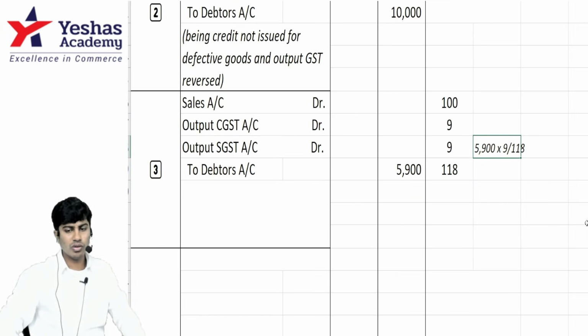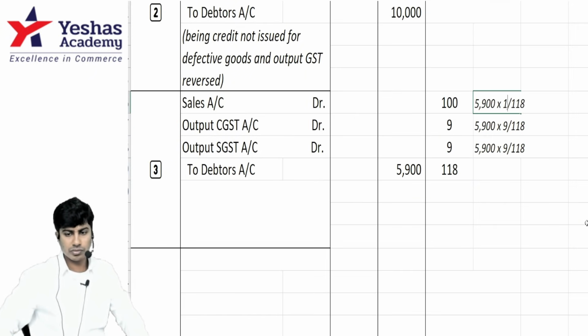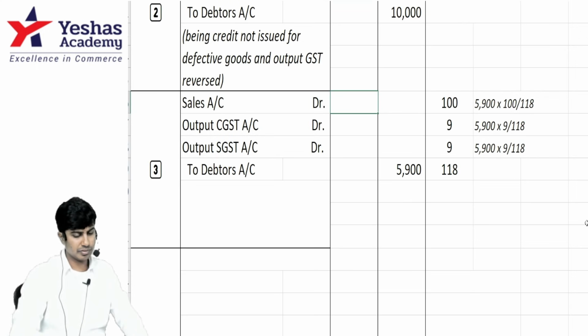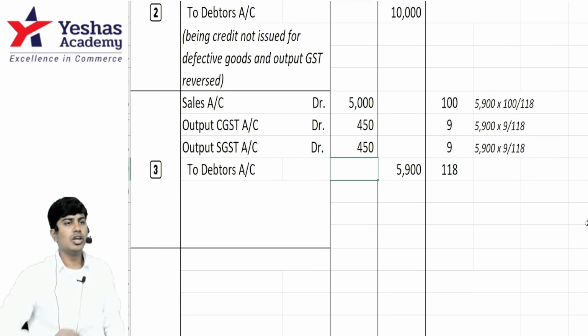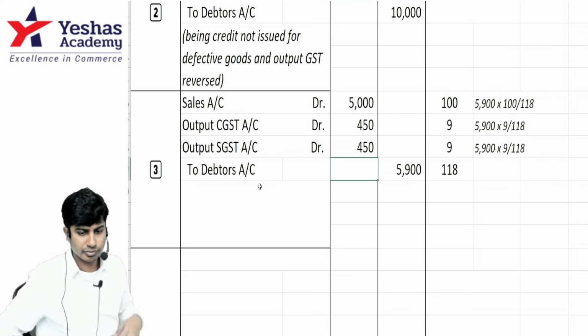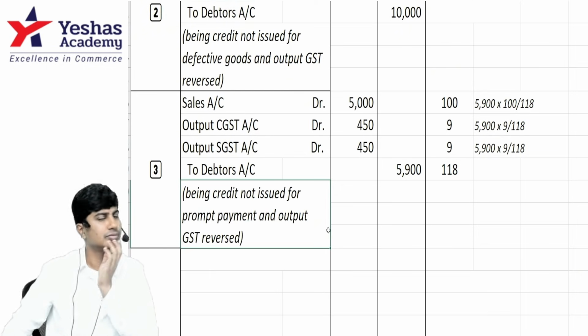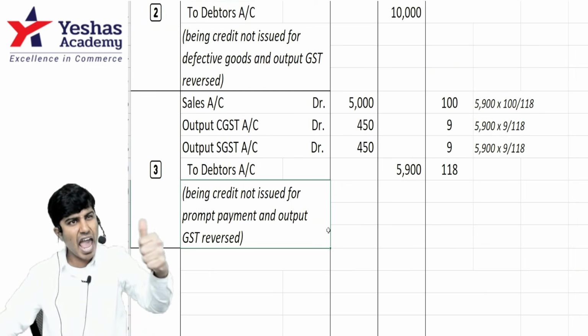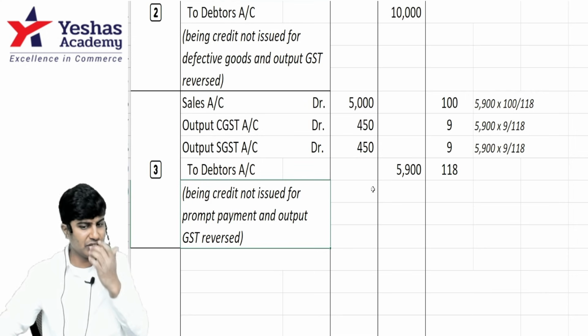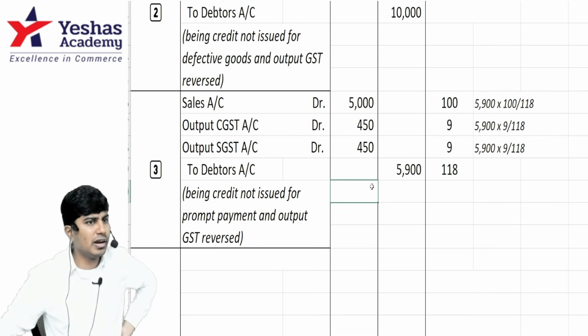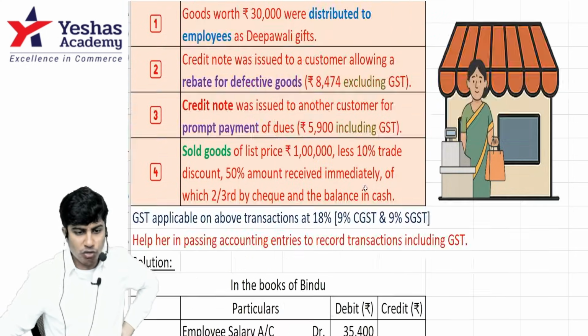You understood now? Same applies here, and here you would write into 100 by 118. You're doing cross multiplication. Did you understand? I've simplified it further. Yes. By this we are done with the third entry. Can I take you to the fourth one? What's happening in the fourth one?